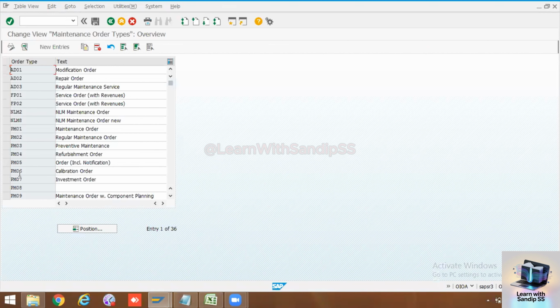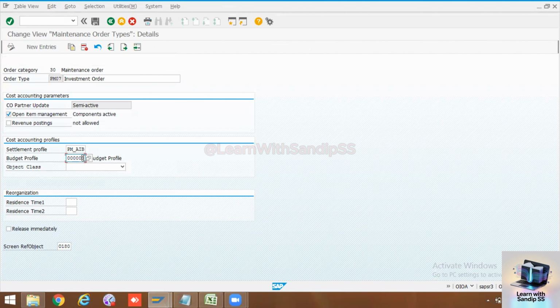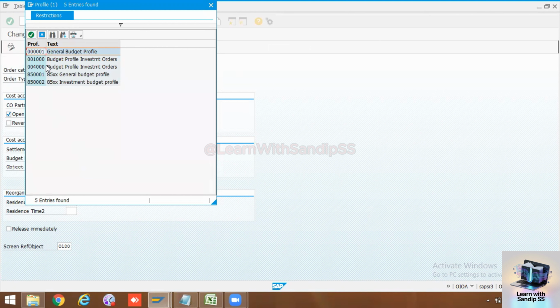Here you will see the investment work order. Just double click and you will see the budget profile. This is a mandatory field, without which you cannot proceed.